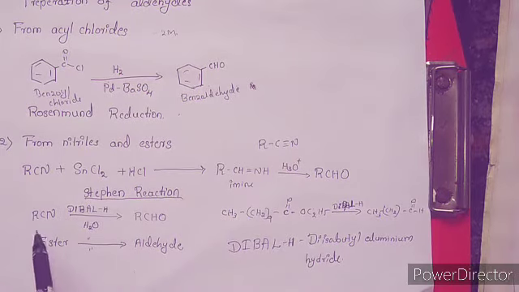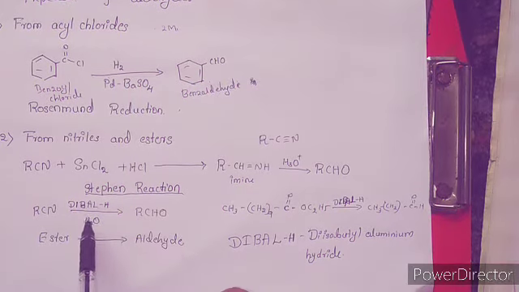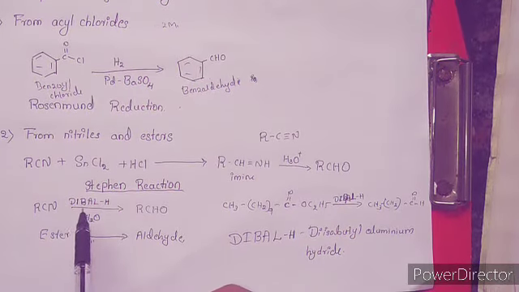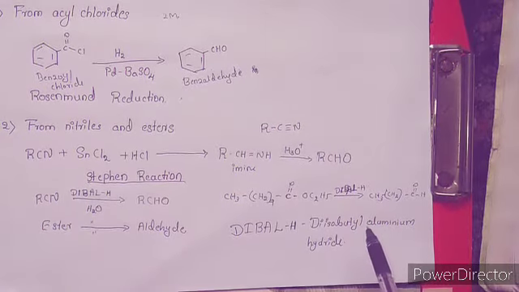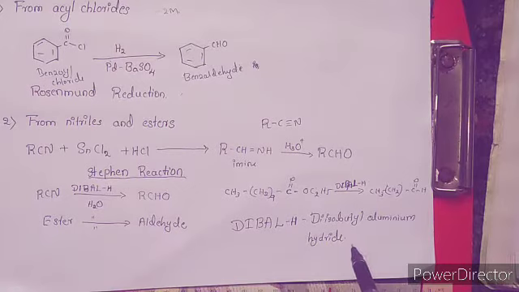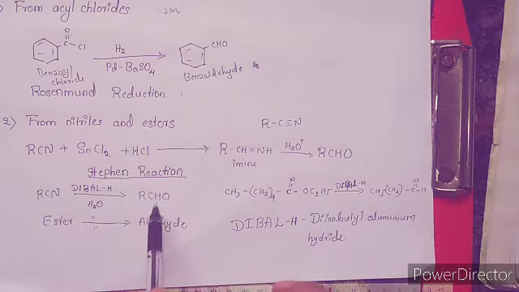Then the nitriles can also be converted into aldehydes by using one of the important reducing agents called DIBAL-H. Okay, which is nothing but diisobutyl aluminium hydride, abbreviated as DIBAL-H. So this is a powerful reducing agent because it can transfer one of the hydride ions from this molecule to the opposite molecule, and it will reduce the opposite molecule present. Thereby we can convert nitrile into aldehyde.